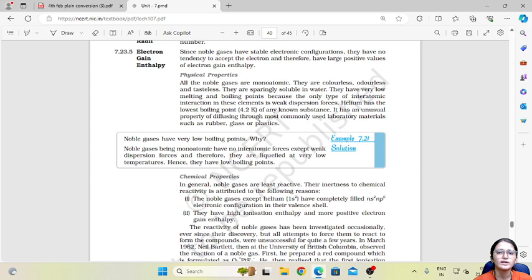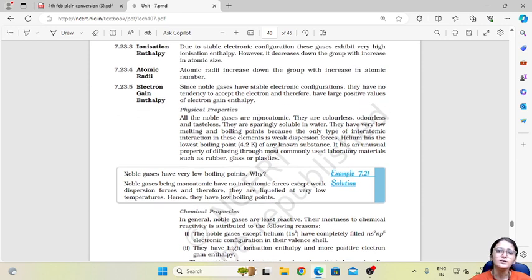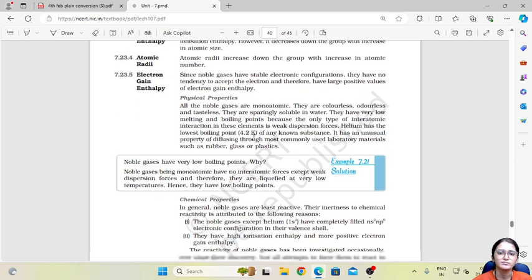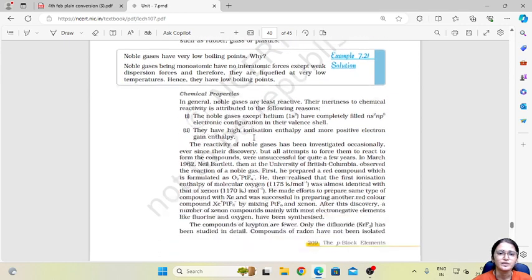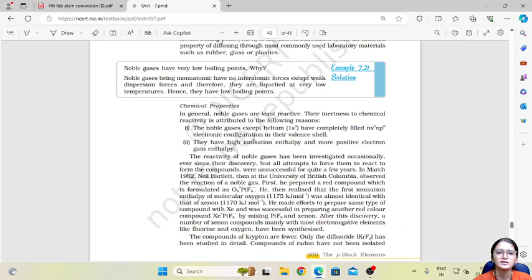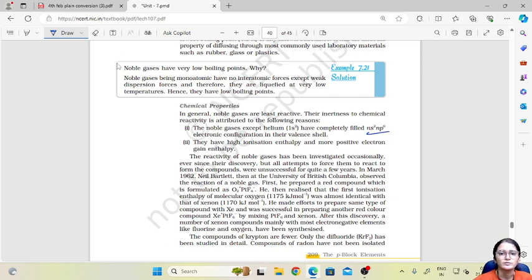Talking about their physical properties, they are monoatomic, colorless, odorless and tasteless. They also have very low melting and boiling points, and helium has the lowest boiling point. Talking about chemical properties, the noble gases except helium have completely filled ns2np6 electronic configuration. Helium is the exception since its size is small. They have very high ionization enthalpy and more positive electron gain enthalpy.